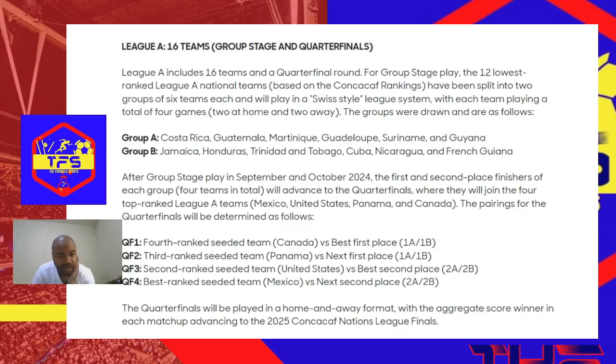Then again, on second thought, we'll probably get the better group, because we would more than likely top our group, Group B, and we get to play either Canada or Panama and avoid United States or Mexico. Because if we're in Group A, it would be a bit more challenging to top the group, because Costa Rica is a team you can't really play with. So we'll probably get the better group in the end, or the more ideal group in the end.